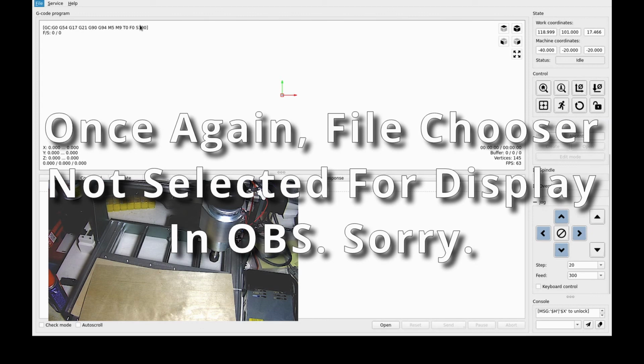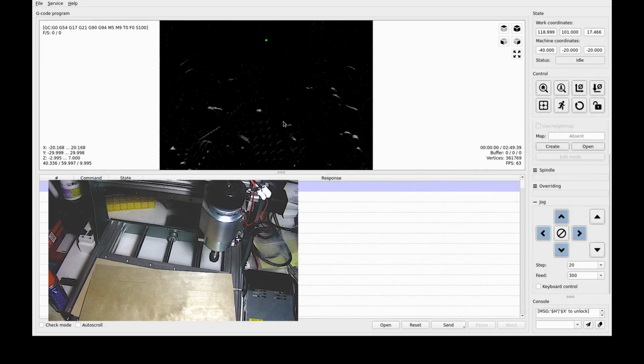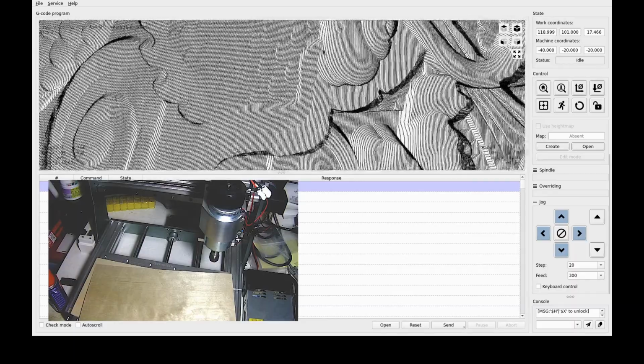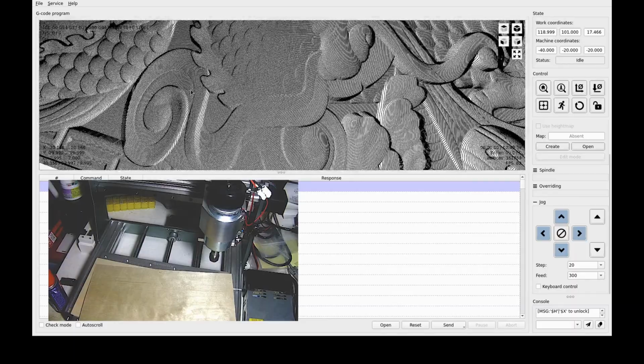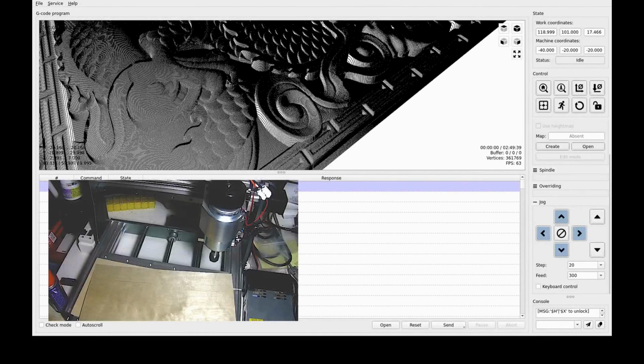We'll load the same one. And we'll zoom in on it because it looks kind of ugly right now. There we go. Now this Dragon file actually comes with the SainSmart Genmitsu 3020. It's on a USB stick with a number of other sample files.